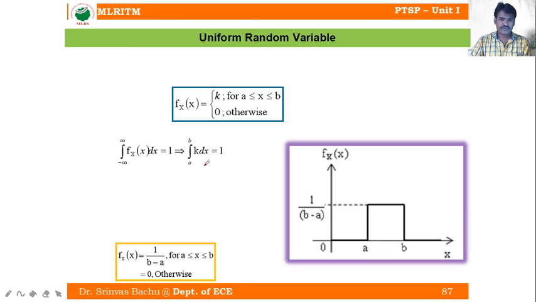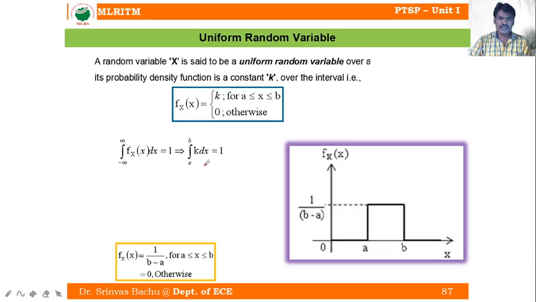Okay. Then we'll move on to the uniform random variable. A random variable capital X is said to be a uniform random variable over the interval (a, b) if its probability density function is a constant. So f_X(x) equals k over the interval a ≤ x ≤ b, otherwise it is 0. So this is my uniform random variable.